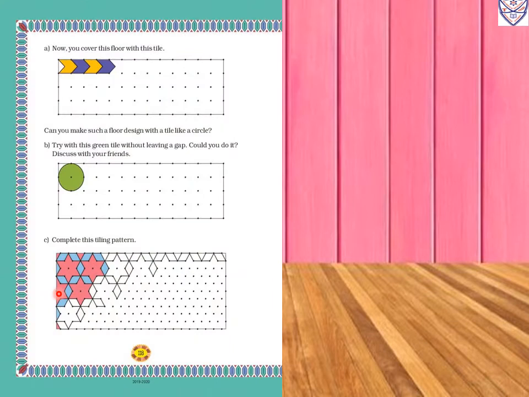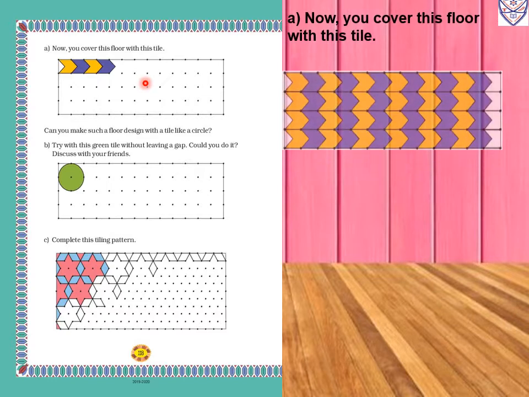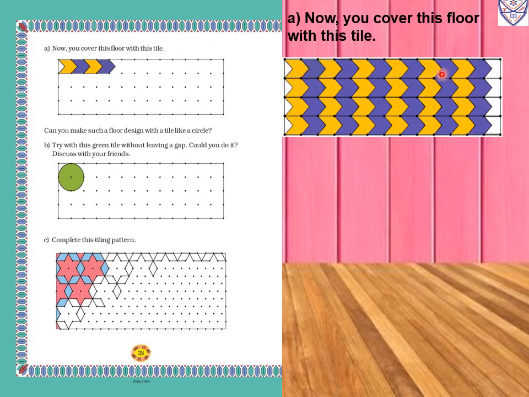Page number 118. Now you cover this floor with this tile. So your floor is given, we have to cover the full floor with the same design. So students, you have to draw a design like this on the full floor and color it one yellow and one purple. Like this way you have to do the full floor.